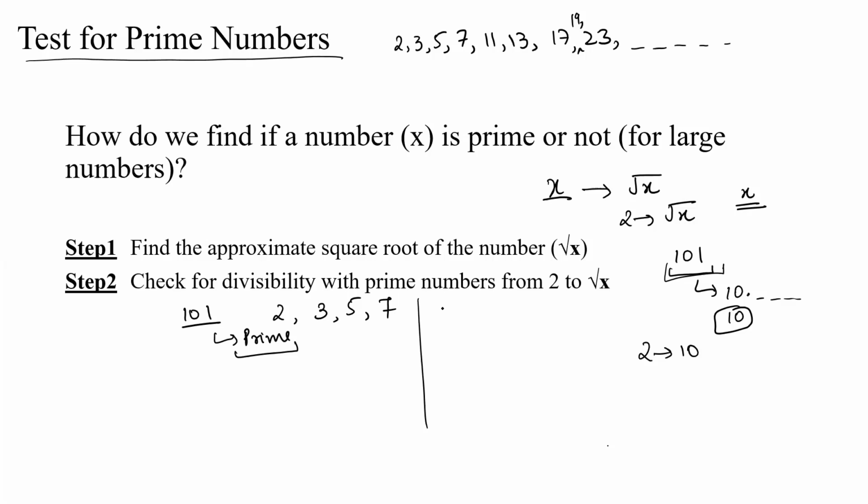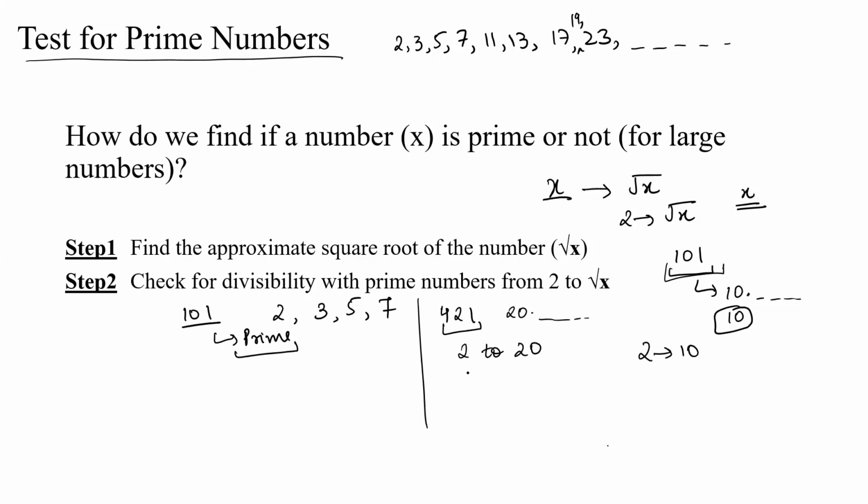Similarly, for any other number, say you want to check if 421 is prime or not. You find the integral square root for this number. So we know under root of 400 is 20 and 21 square is 441. So under root of 421 will be 20 point something. Now you check for divisibility of 421 with all prime numbers from 2 to 20.